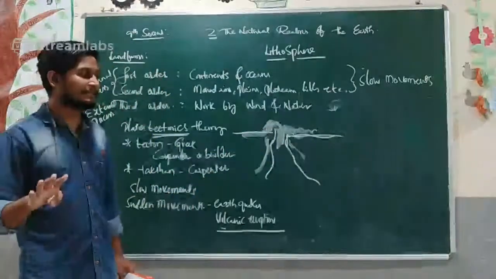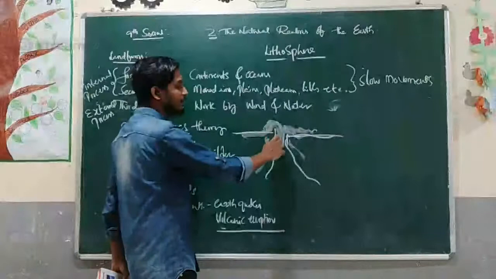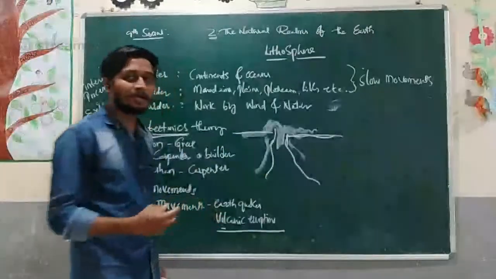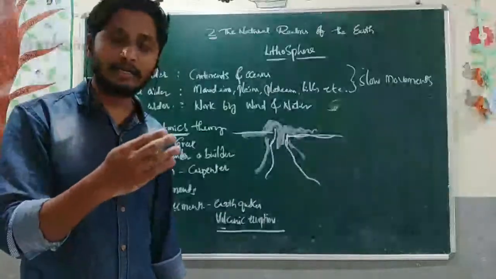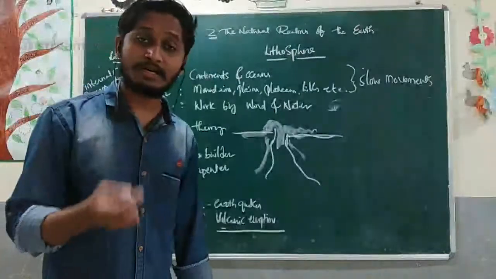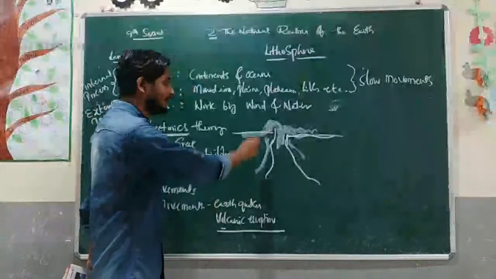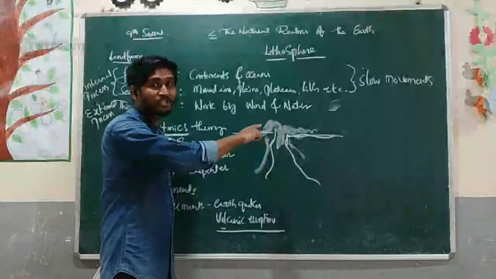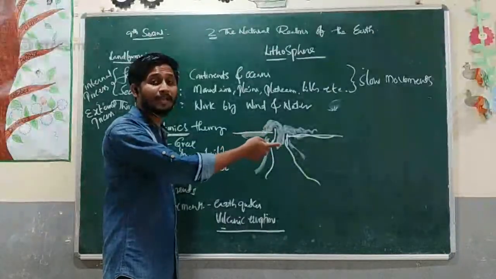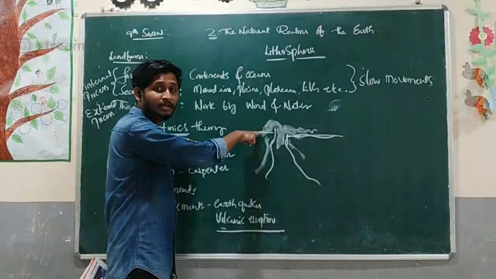Then you just observe, when this hot molten lava cools down, what happens? It becomes very hard. Then this also changes the landform. A new kind of landform is formed here.